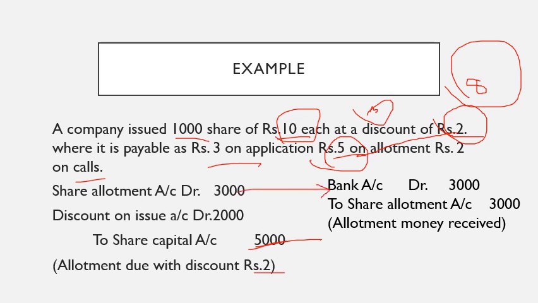Allotment money received. So this is the case of discount. Now companies are not allowed to issue their shares at discount as per the new regulation of the Companies Act. So whenever there is a discount, a new account called discount on issue account will be opened and the discount amount will be debited to that account. So this is the case of issue of shares at discount.